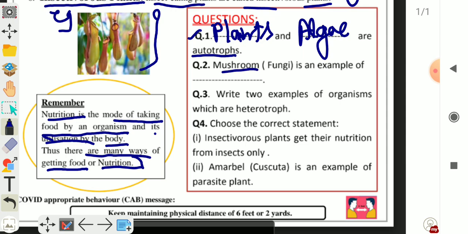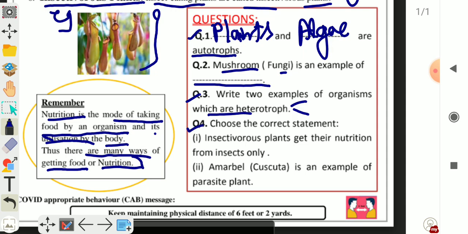Mushroom or fungi is an example of saprophytic nutrition. So you have to write here saprophytic nutrition. Third question, write two examples of organisms which are heterotrophs. So you can write the names of two animals which are dependent on plants for their food. So you can write any animal name, two animal names in the answer of this question.